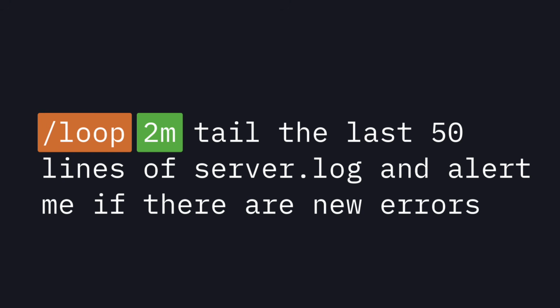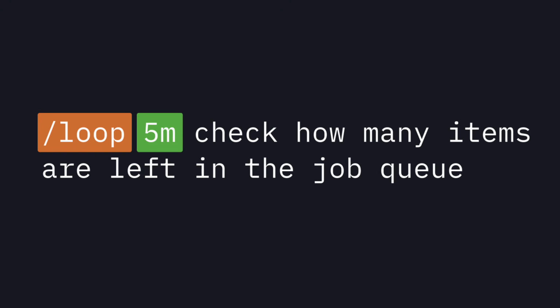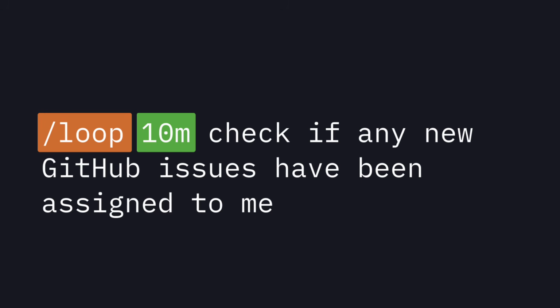So what should you be using this feature for? Well, whenever you have to rerun a task manually in the same session because something has changed, then you should be using a loop for that. For example, if you're checking the last 50 lines of a continuously updating log file for errors, seeing how many items are left in a job queue, or checking if you have any new issues in your project. Now, I'm sure the team will add more options to loop in the future, like setting a specific model for a task or changing the expiry time.